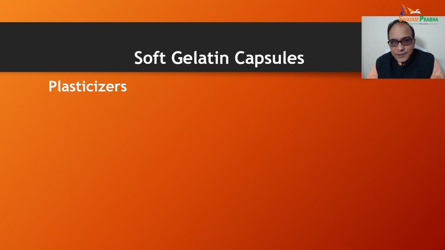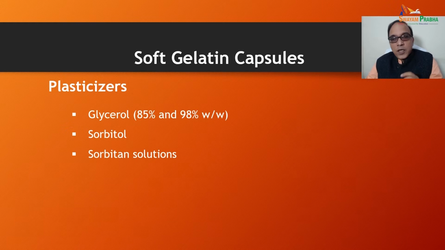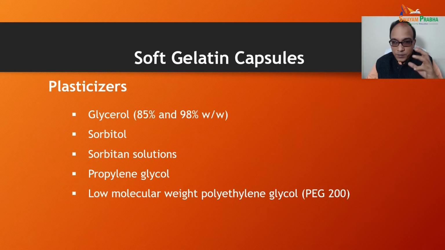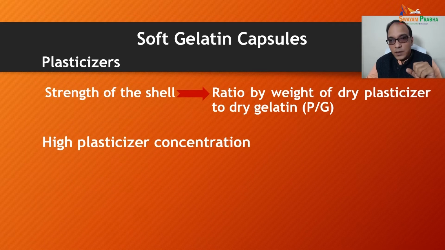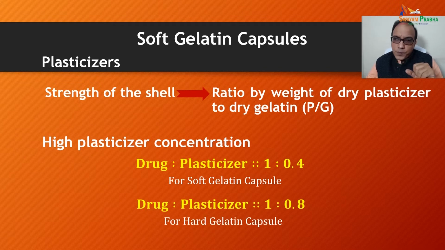Now moving to the plasticizers: glycerol 85% to 98% weight by weight, sorbitol solution, propylene glycol, and low molecular weight PEG, polyethylene glycol, PEG 200 may be used as plasticizer. It provides strength of the shell, which is determined by the ratio by weight of dry plasticizer to dry gelatin.